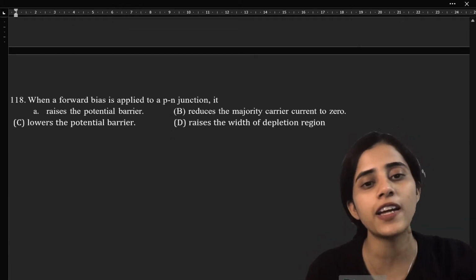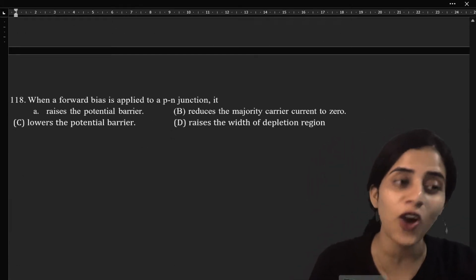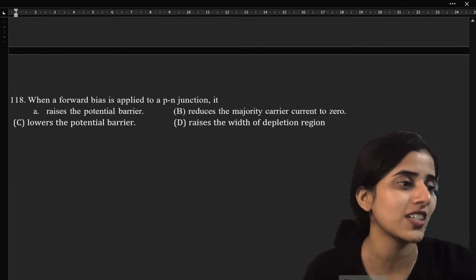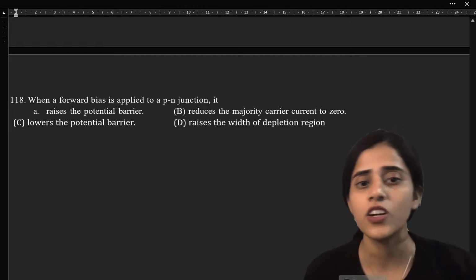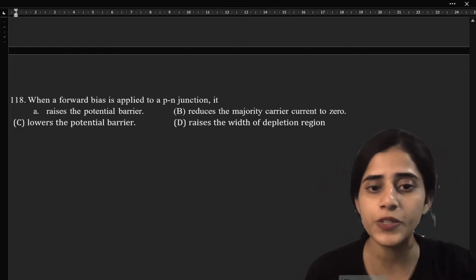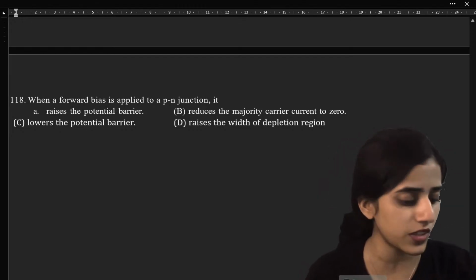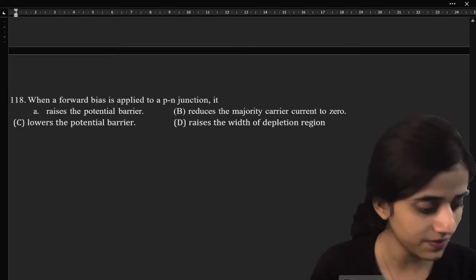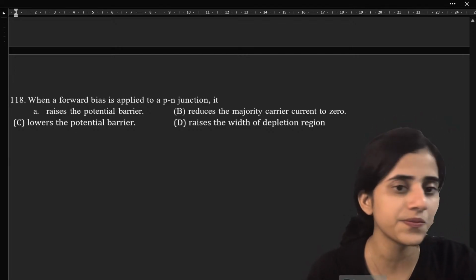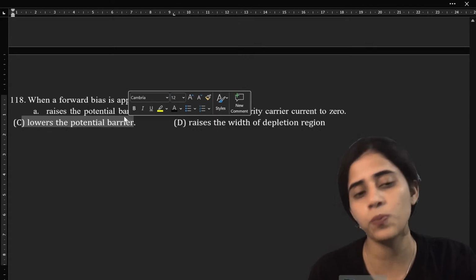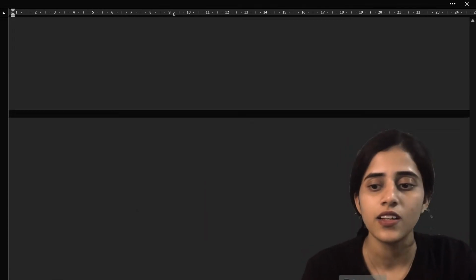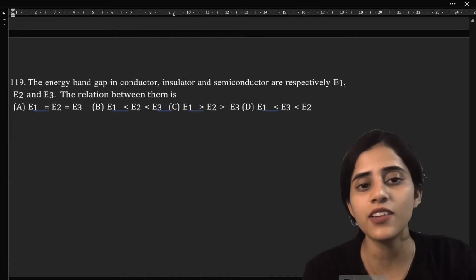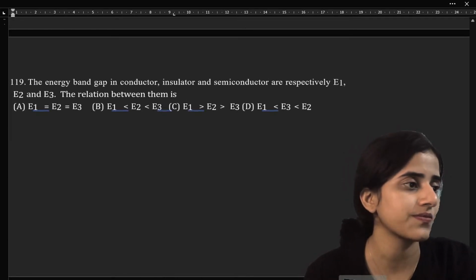Why is forward bias applied to a PN junction? When is forward bias applied to a PN junction? Is it to raise the potential barrier, reduce the majority, lower the potential barrier, or raise the width of the depletion region? What is the answer? Yes, superb. Lowers the potential barrier. Okay, students, last and final question of this section.